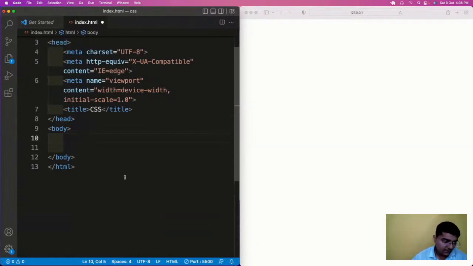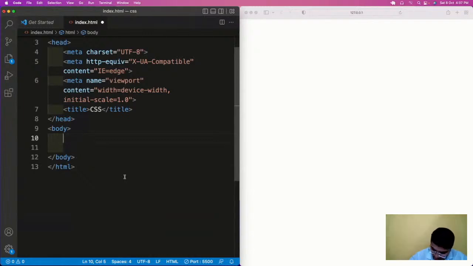Now there are three ways in which you can add CSS. But before going to the ways, let me tell you one thing. HTML and CSS both are governed by W3, and they came into action in 1995. Later, in 2015, a major upgrade happened in HTML and CSS. HTML5 was introduced and CSS3 was added. And in CSS, Flexbox and Grid were introduced in 2015.